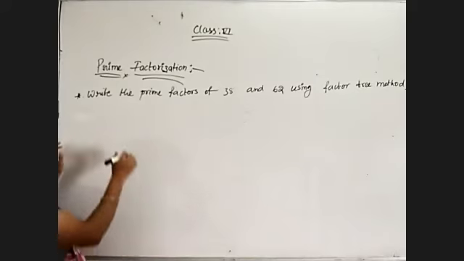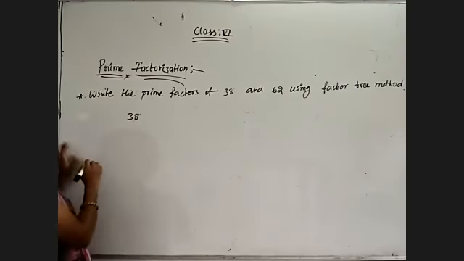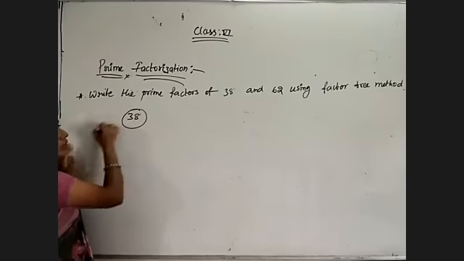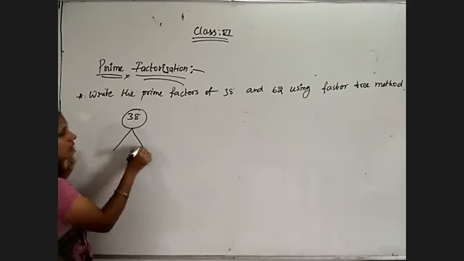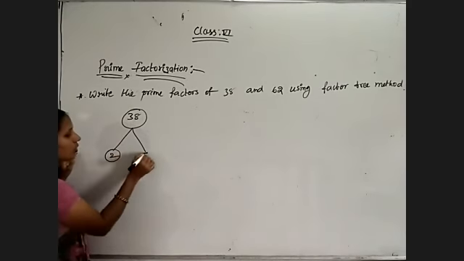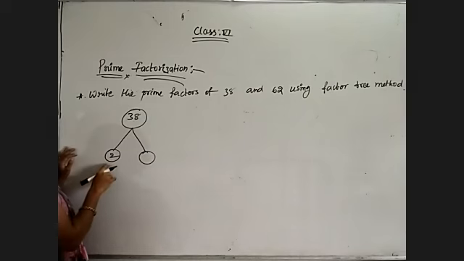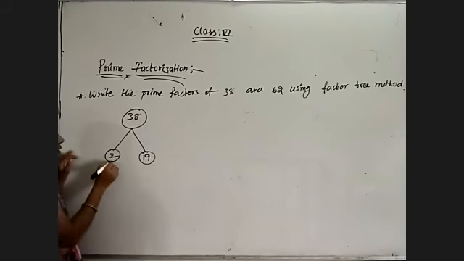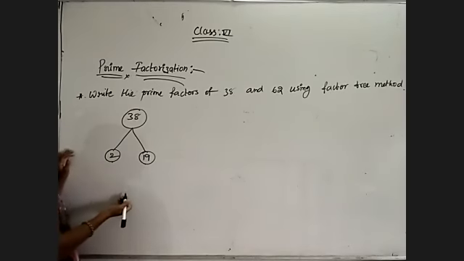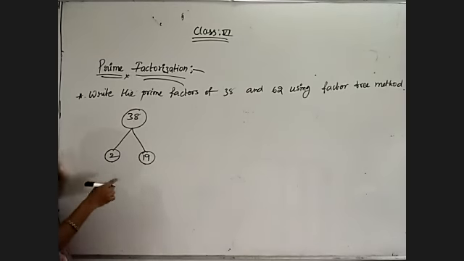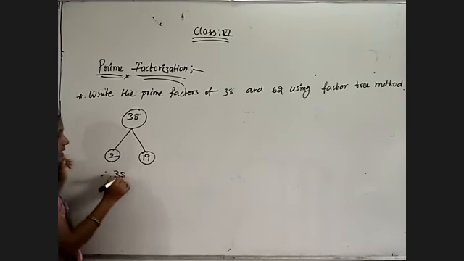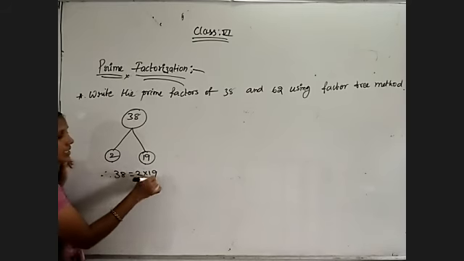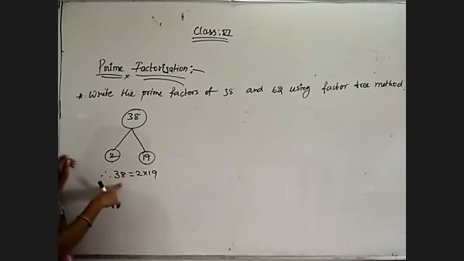Now observe the first problem, 38, asking us to use the prime factor tree method. So draw the factor tree. Now as I told you, 2 into, because 8 is there, it is coming in two tables. 2 ones are 2 and 18 is nothing but 2 nines are 18, so 2 into 19. 2 is a prime number, 19 is a prime number. Finished. There is no other chance. Therefore, 38 is equal to 2 into 19 is the prime factorization of 38.